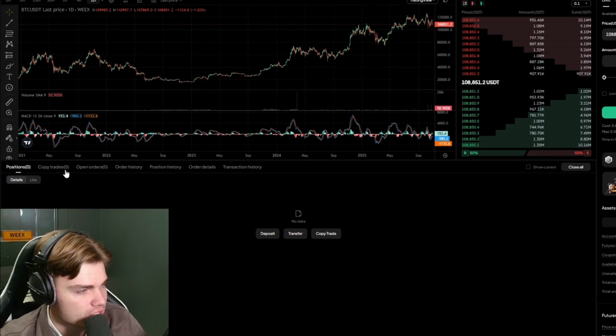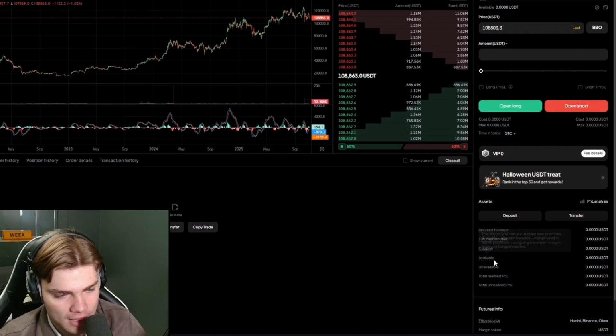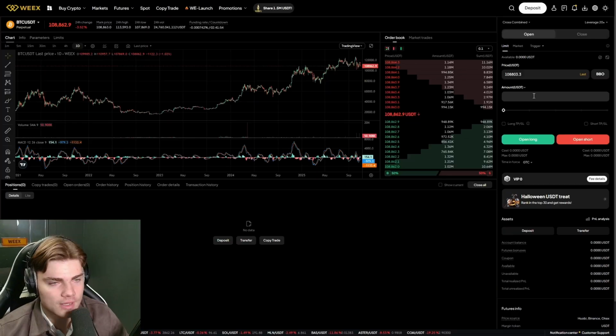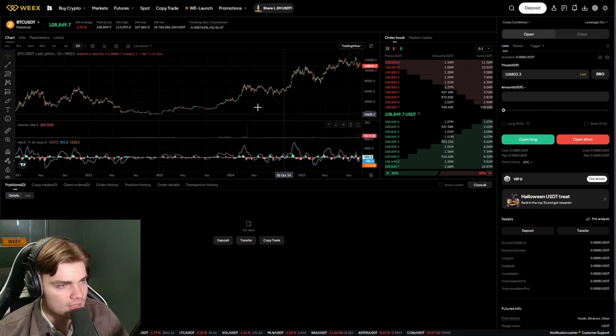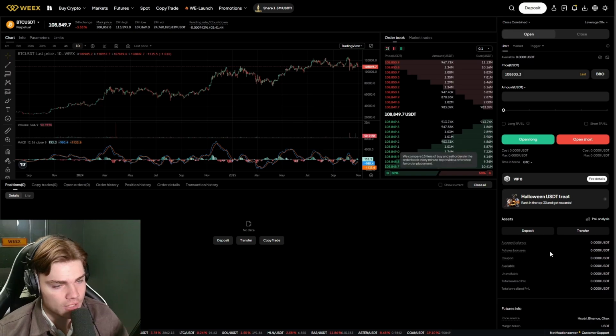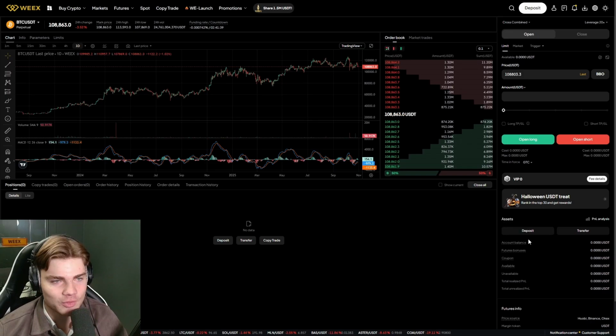And here you will have your positions, copy trades, open orders, order history, position history, order details, transaction history, and your available balance here, for example, account balance, futures, bonuses. And here you can type in the amount in USDT or Bitcoin, for example, the underlying asset. To start trading, because currently we have zero in our account balance, but we have deposited.